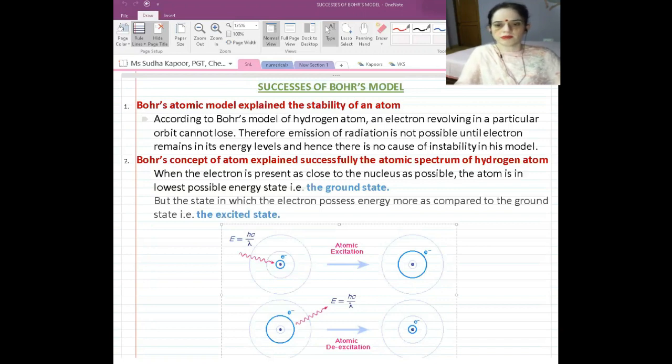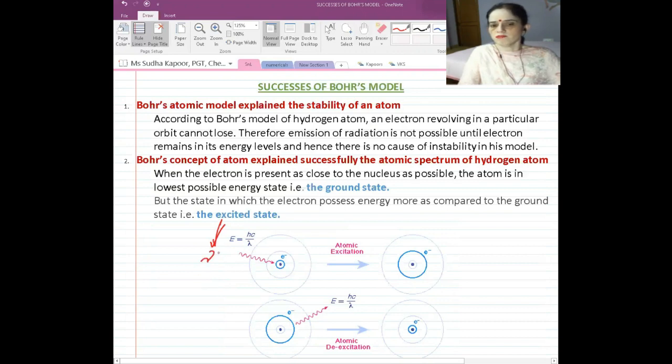We can see in the diagram how the electronic movement is taking place. In the first case, energy radiation of a particular frequency is given to the electron. The electron gets excited from the inner level E1 to the higher level E2. So by absorbing energy of a particular frequency, the electron gets excited from the normal or ground state to the excited state.